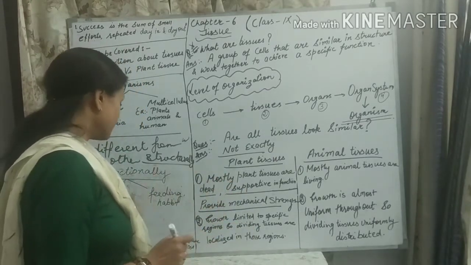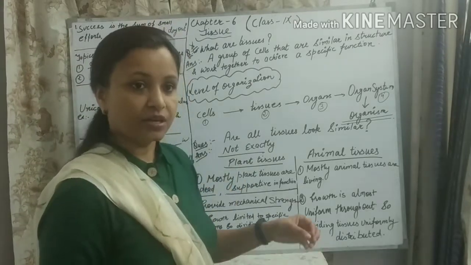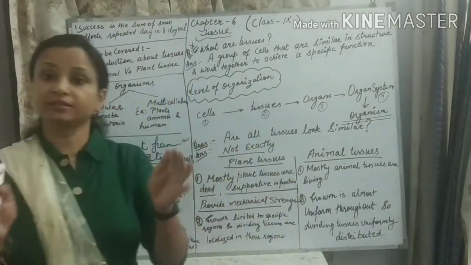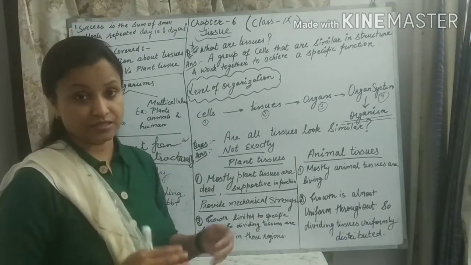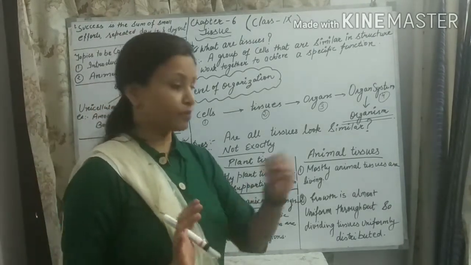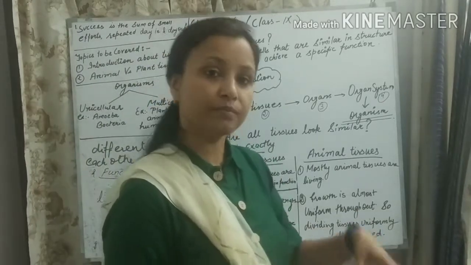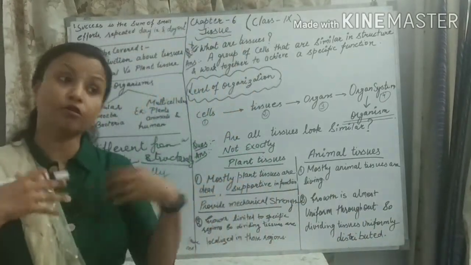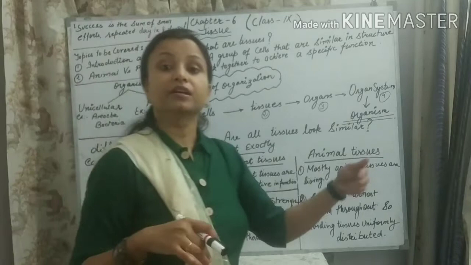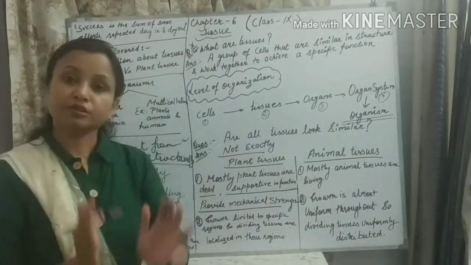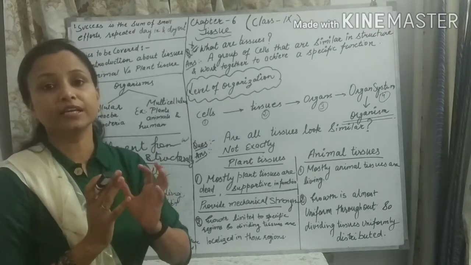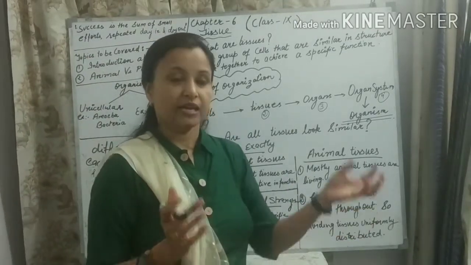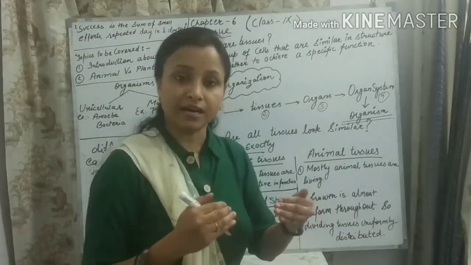As we have recently discussed, plants do not move generally. They are static in nature. Static means they stay in one place. You would never have seen plants walking, right? But we, human beings and all the animals, can keep moving. Okay, so because plants are static in nature, generally they do not need very much energy. That's why their tissues are dead.